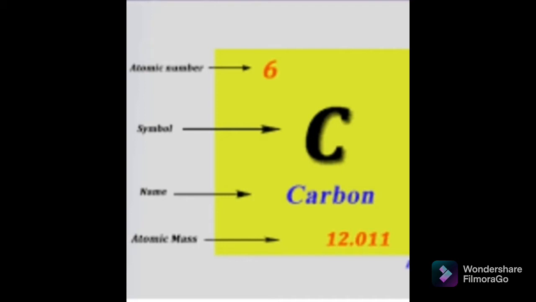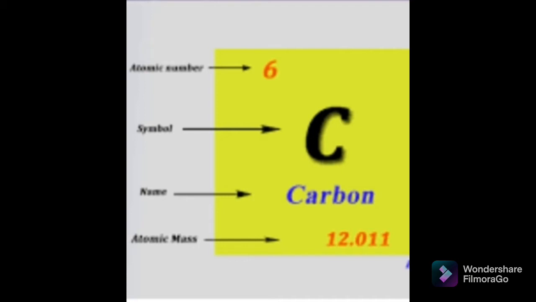To become stable, this carbon atom either takes, gives or shares electrons. But what happens in the case of carbon? A larger amount of energy is required to give these 4 electrons, and we have discussed this. It is not possible to give this many electrons, so carbon will not give these 4 electrons to become stable.